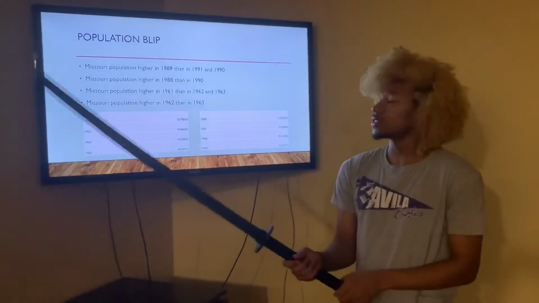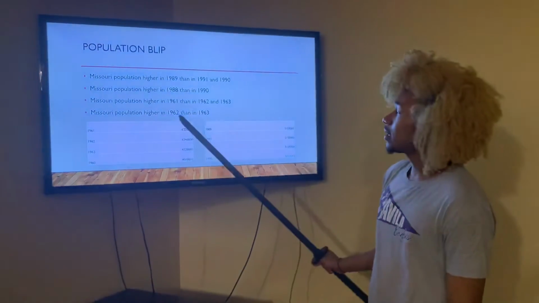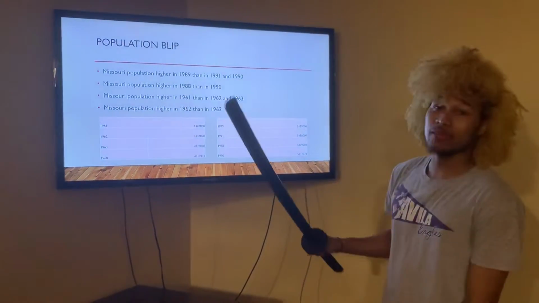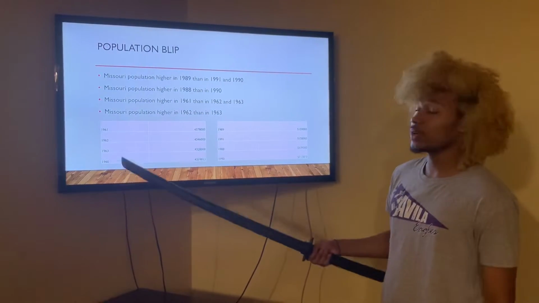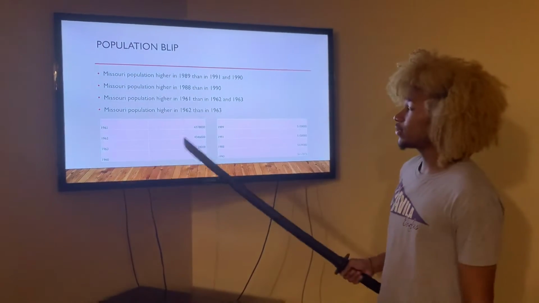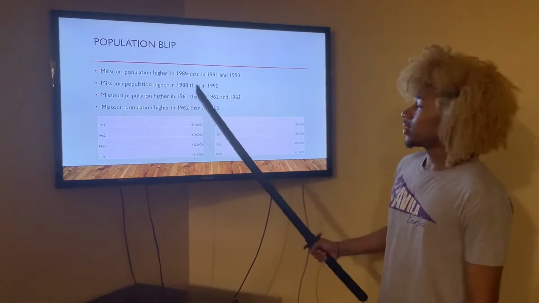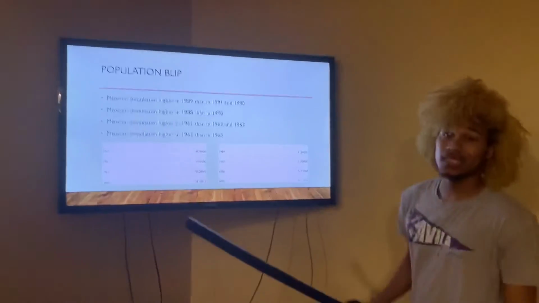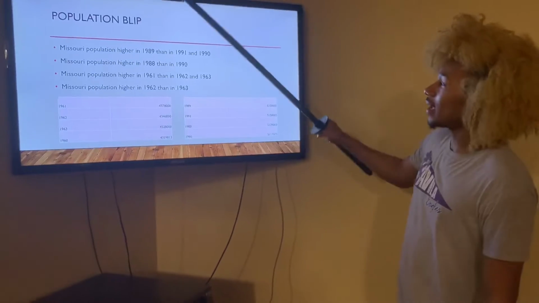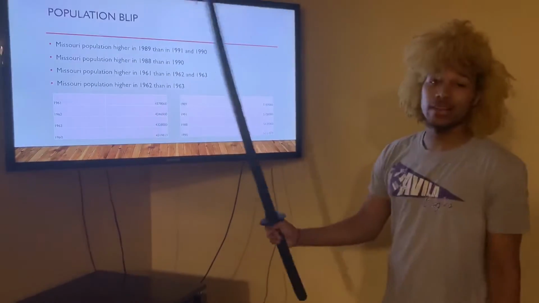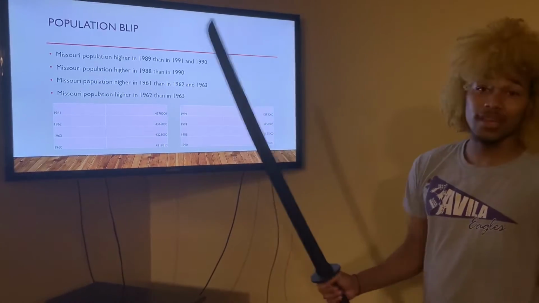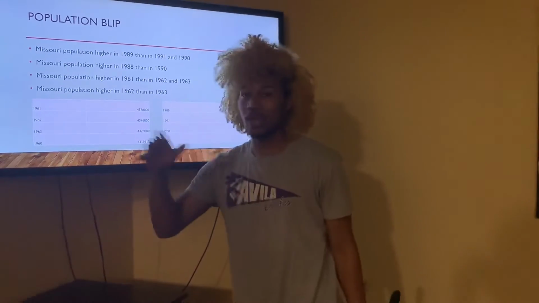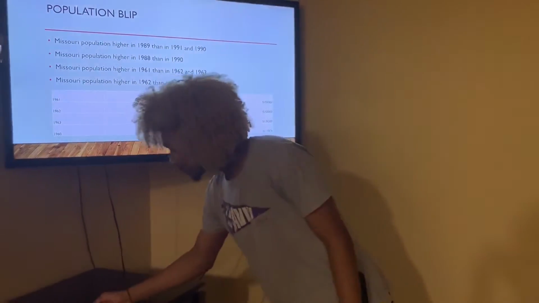Okay, first off, I want to talk to you about the population anomaly a little bit, where it stops moving in a linear pattern. Just pointed out, 61 is higher than 62 and 63, and 62 is higher than 63 by a couple 10,000s difference. Now you can see this again in 88. 88 is higher than 90 in population, and 89 is higher than 91 and 90. So those are a little bit population blips.